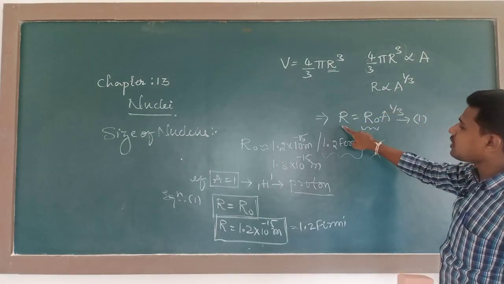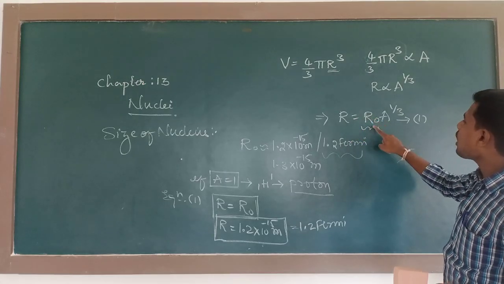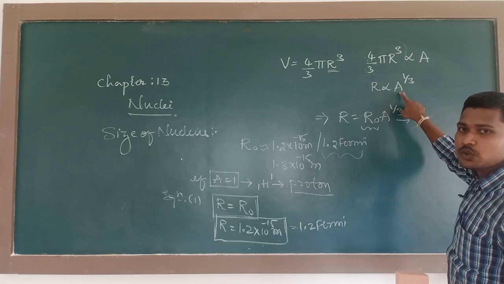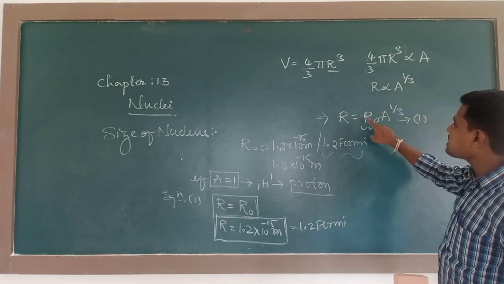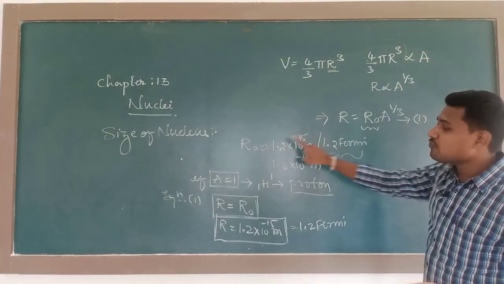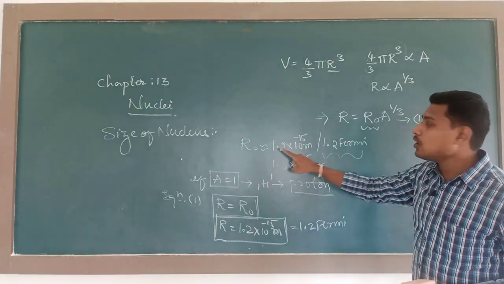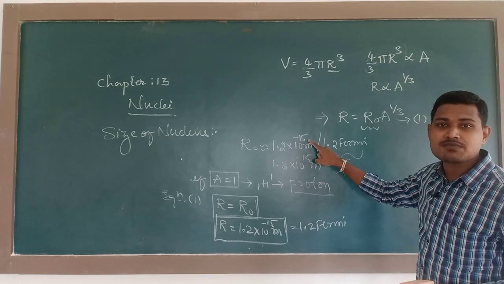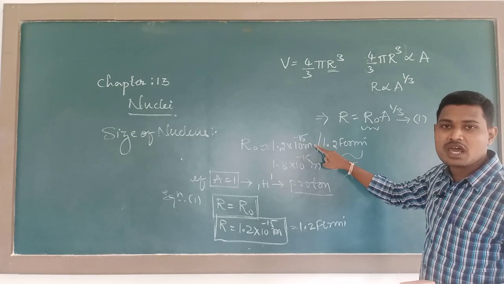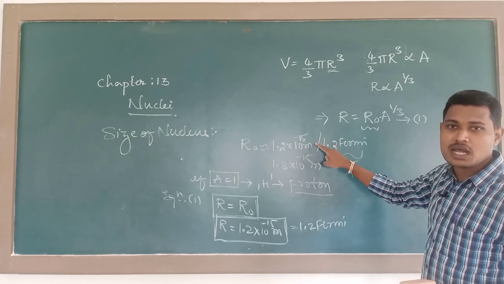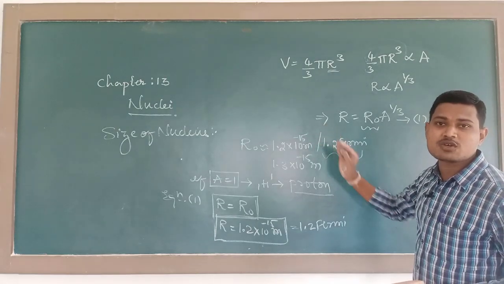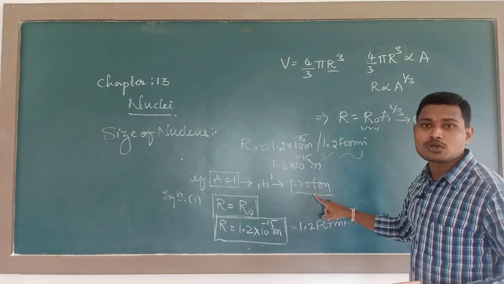So this proportionality becomes R is equal to r naught A to the power of 1 by 3. It means r is proportional to A to the power of 1 by 3 by some constant factor, that is r naught. And this r naught from the experiment is found to be 1.2 into 10 raised to minus 15 meter. This r naught is nothing but the proportionality constant, and it is the value of the radius of the nucleus of a proton.